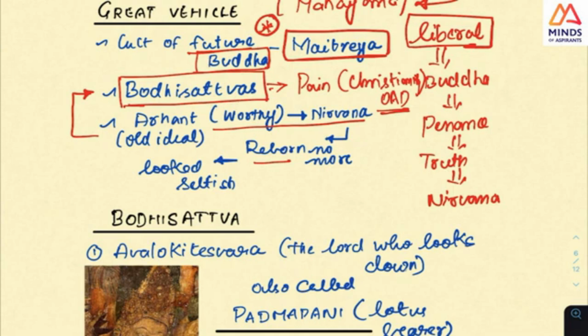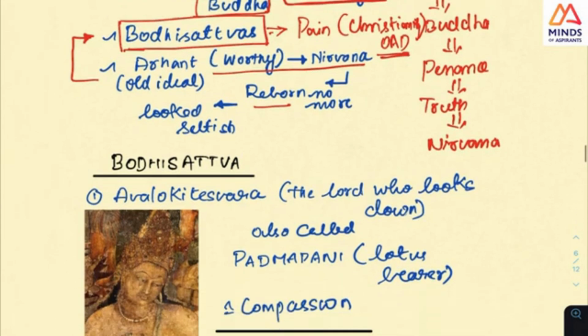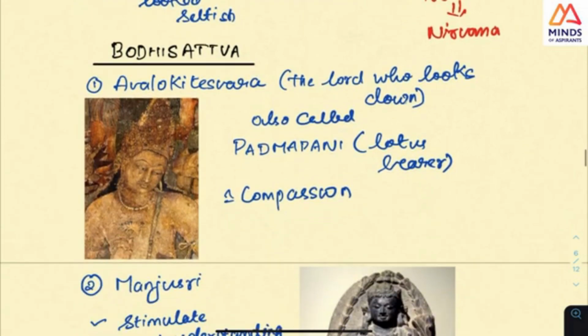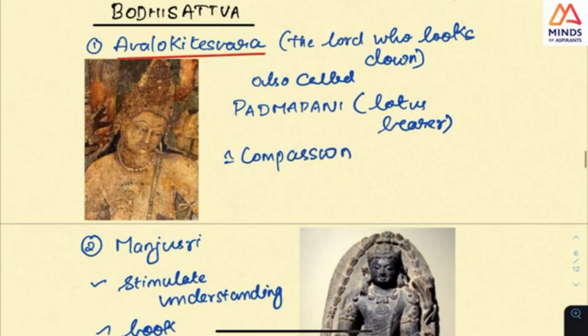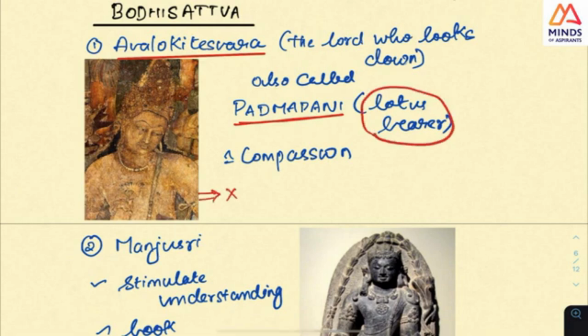And this is the difference between the greater vehicle and the lesser vehicle. In this, very important is the concept of bodhisattva. In that, some are very prominent. The first prominent one is Avalokiteshvara. This is very, very important. This is what UPSC asked, and this Padmapani. So the name is Avalokiteshvara Padmapani, or the lotus bearer. This is the question UPSC asked. And this is the image which is very prominent in the Ajanta caves.